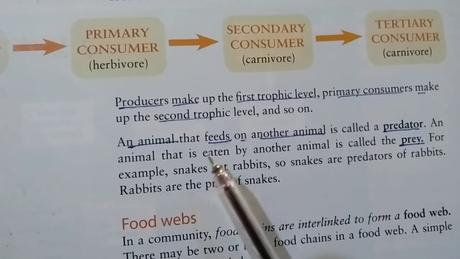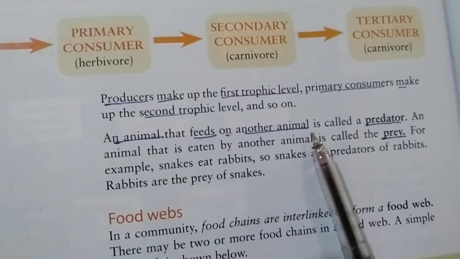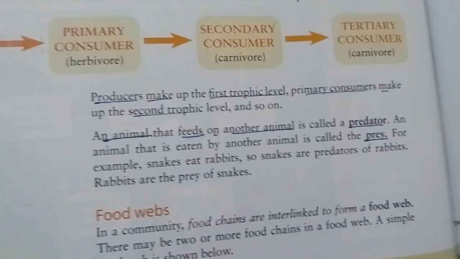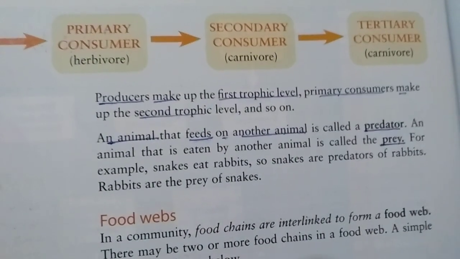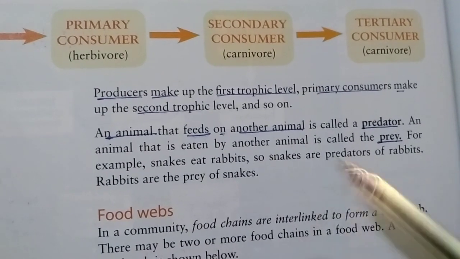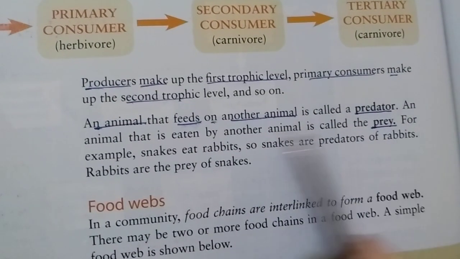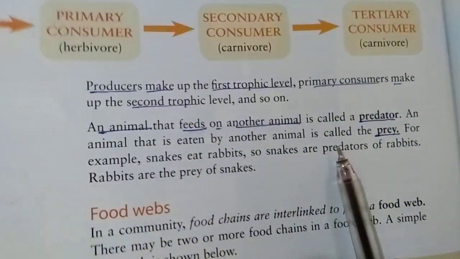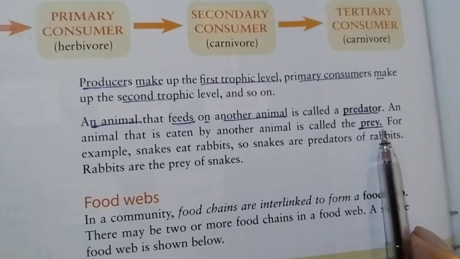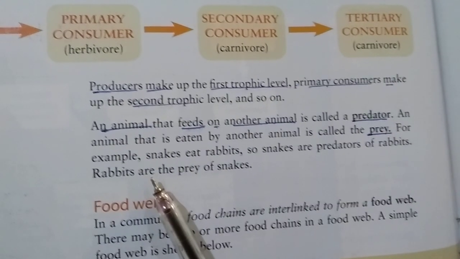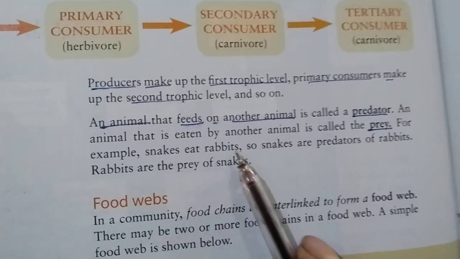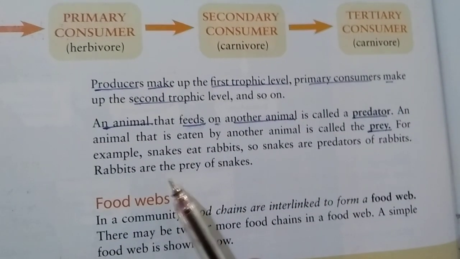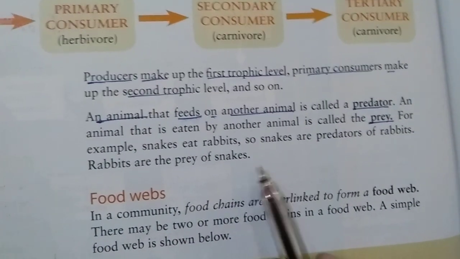An animal that feeds on another animal is called a predator. An animal that is eaten by another animal is called the prey. For example, a snake eats a rabbit, so the snake is the predator of the rabbit. Rabbits are the prey of the snake.